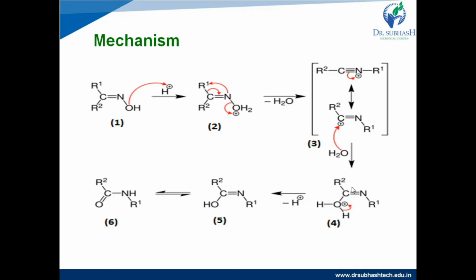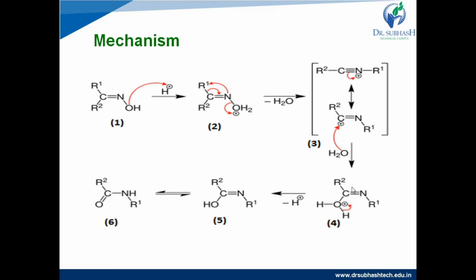And simultaneously rearrangement occurs. The alkyl group from the carbon attached migrates to the nitrogen, and simultaneously the electrons of the C–R bond move between carbon and nitrogen and form the triple bond between carbon and nitrogen, and structure 3 will be formed, that is R2C≡N+R1, and nitrogen acquires the positive charge, right?